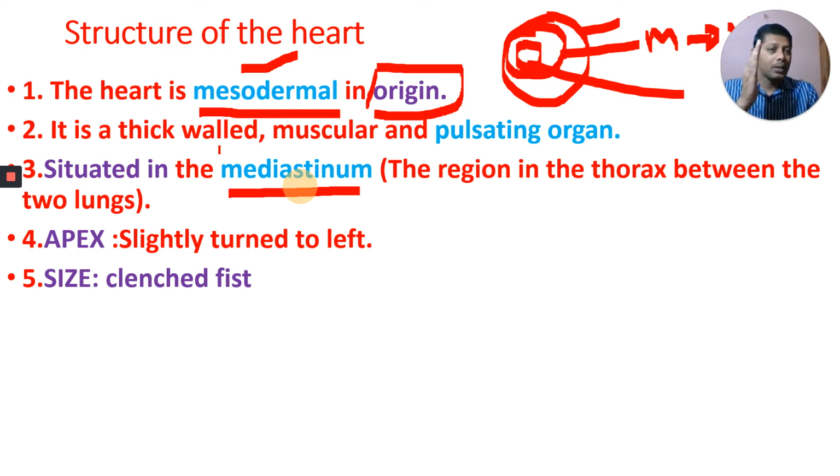How is the apex of our heart? The apex of the heart is slightly turned towards the left side. What is the size? A clenched fist. Have you got it?